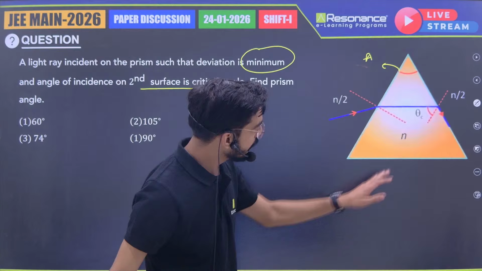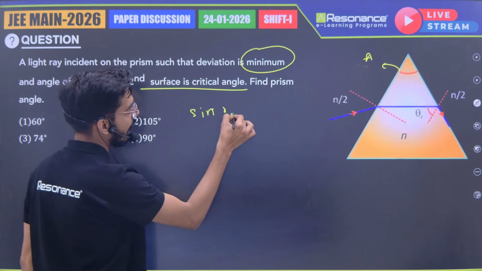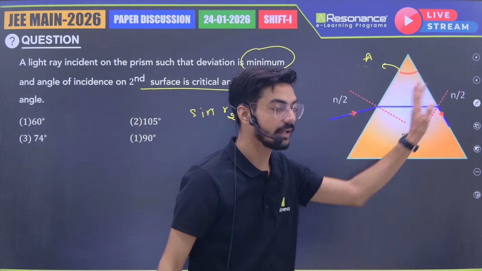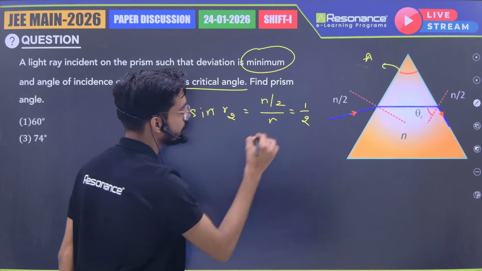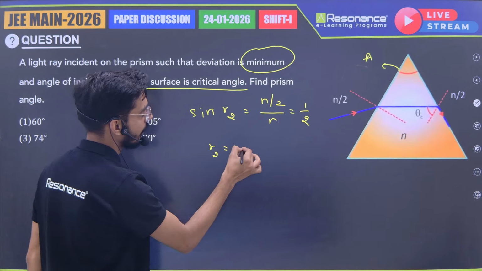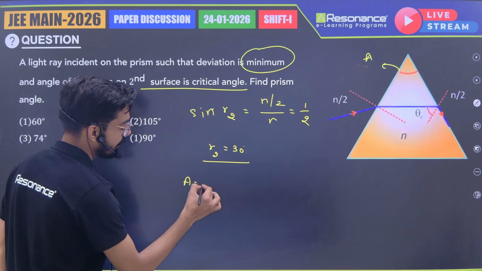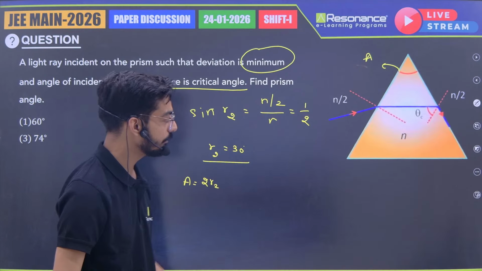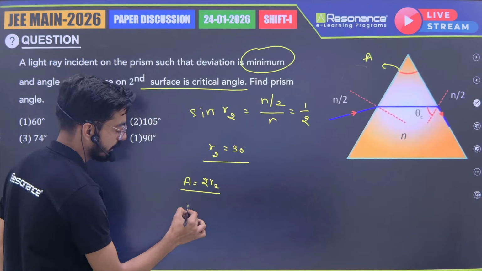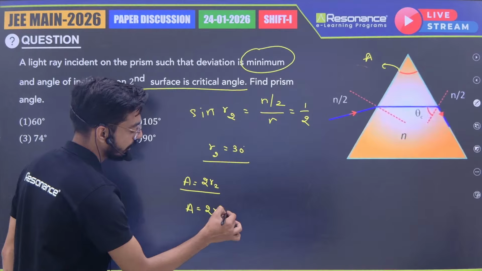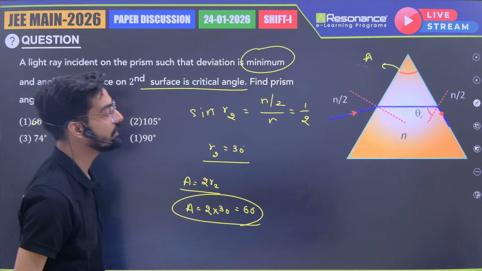Now if R2 is the critical angle, sine R2 equals N2 by N1, the critical angle condition. So N by 2 divided by N, it will become 1 by 2. So R2 will be 30 degree. Now what is the condition for minimum deviation angle? It is that A equals 2 R1 or R2. Basically if the ray is parallel to the base of the prism, then this condition is true. So A will be 2 into 30, so the answer will be 60 degree. Again an easy question. So option 1 is the correct answer.